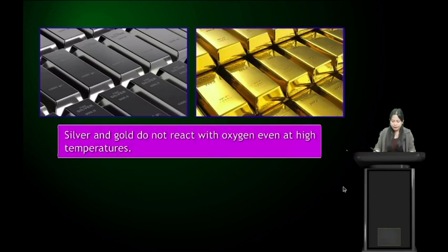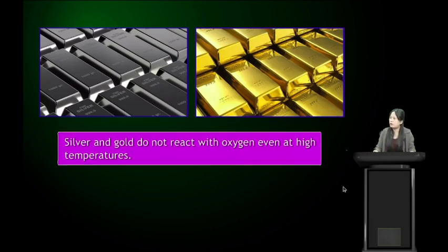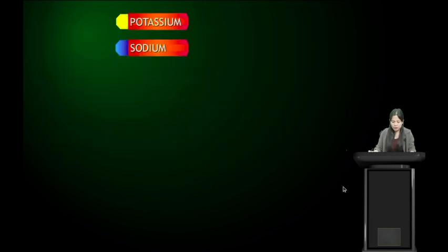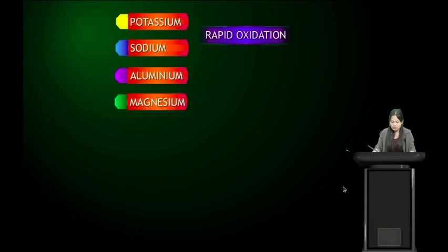Alright, students, so we have here silver and gold. Silver and gold do not react with oxygen even at high temperature. So here we can say that potassium and sodium undergo rapid oxidation, meaning they react vigorously with oxygen.